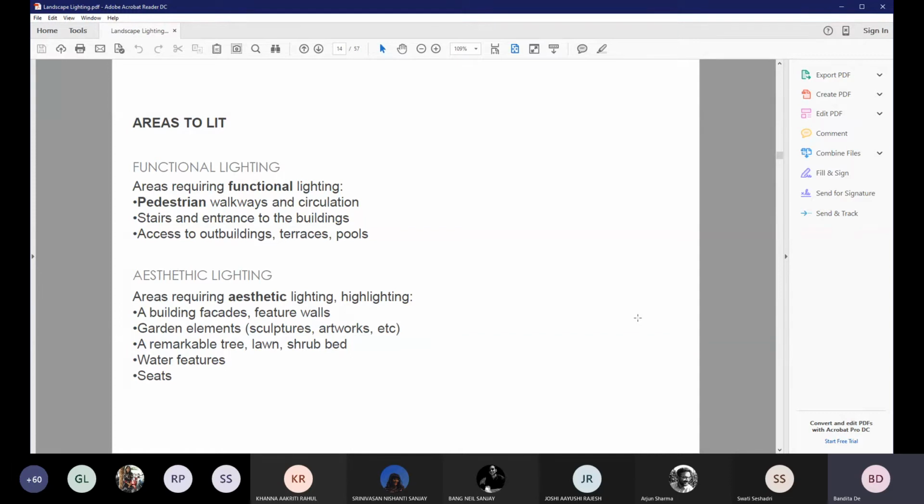After you have decided your functional lighting, for all your landscape elements that you want to focus on, that you want to create an impact in the evening, that you want to draw people's attention towards, you will start designing aesthetic lighting around them. Now, to create this aesthetic lighting, there are a lot of lighting effects and techniques that one can use.